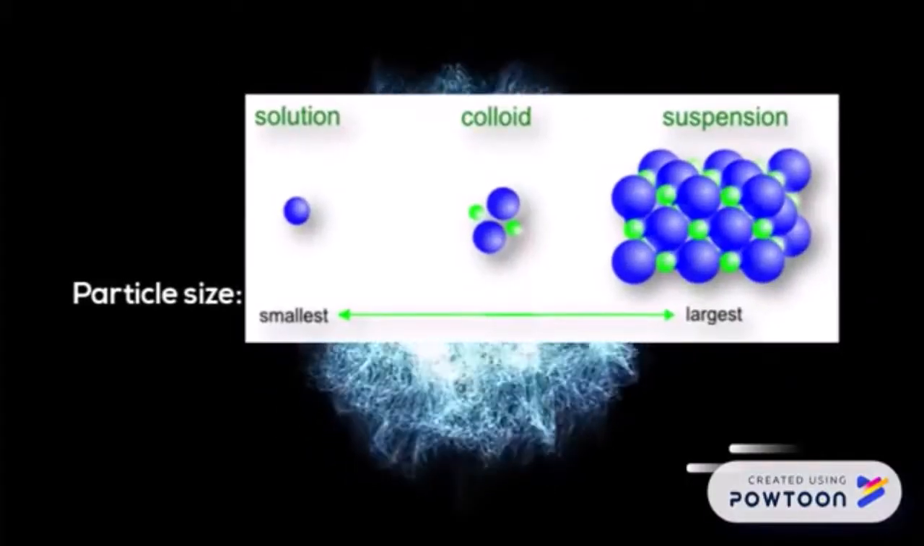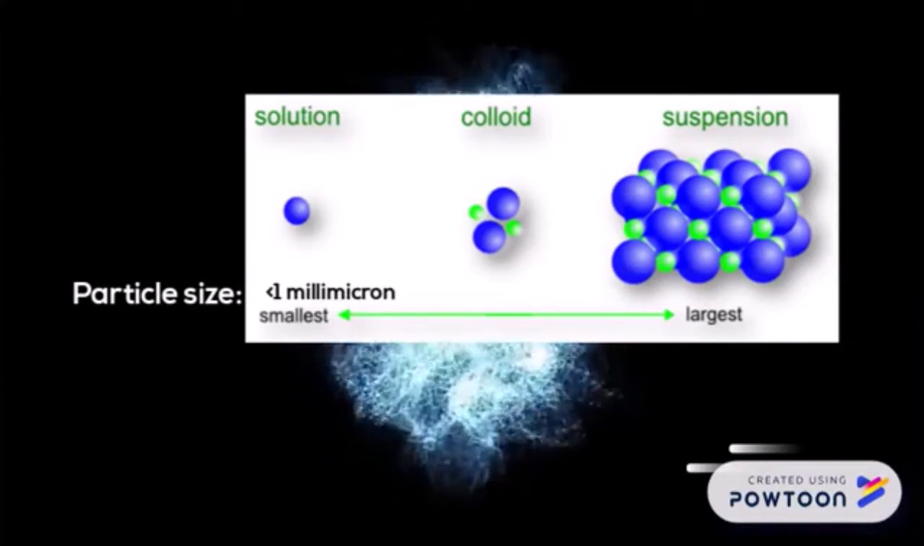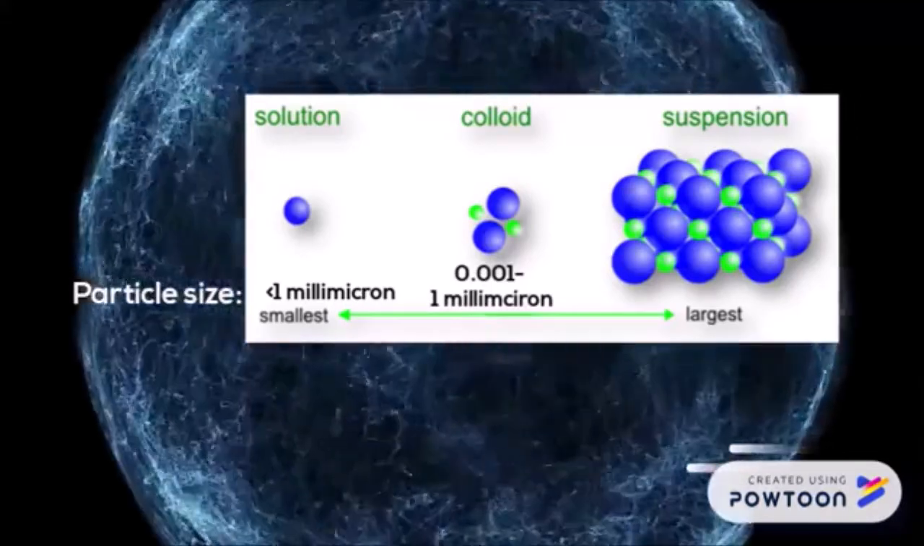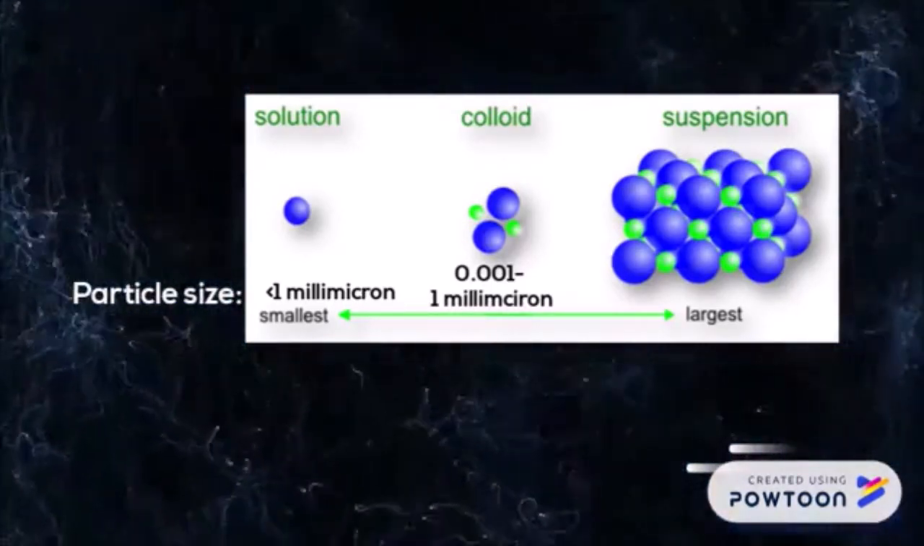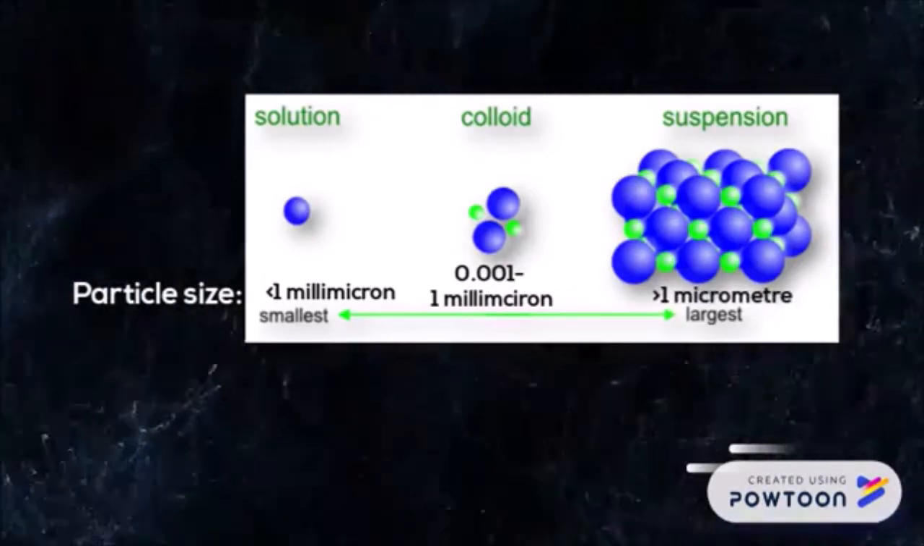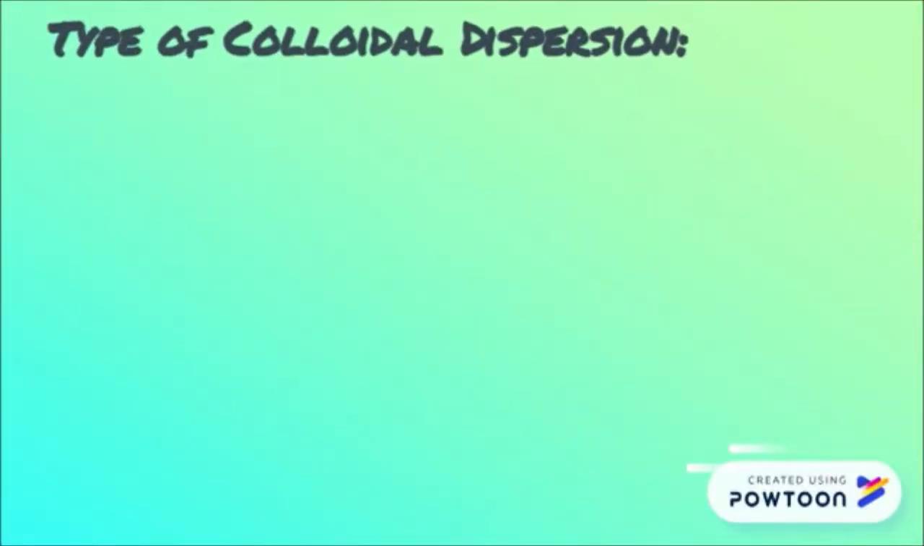So, solution has the smallest particle size, which is lesser than 1 millimicron, and colloidal dispersion has 0.001 to 1 millimicron of particle size, and the biggest will be coarse suspension, which has larger than 1 micrometer particle size. Today we are going to focus on colloidal dispersion.